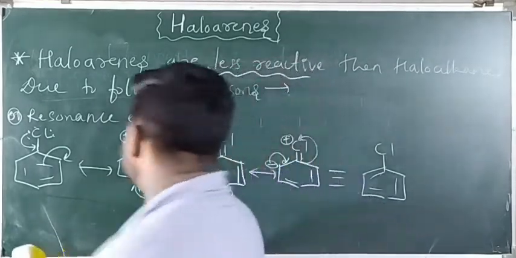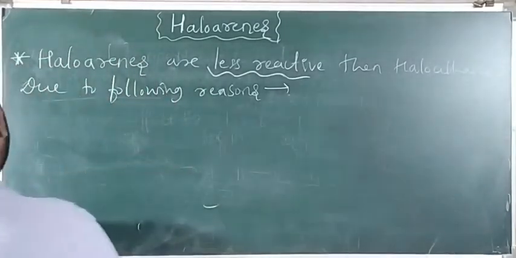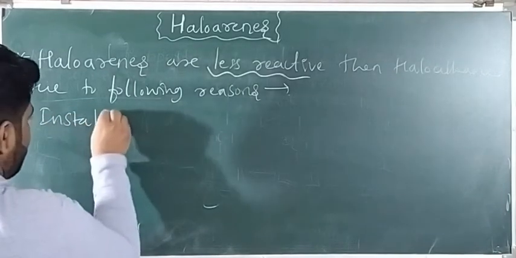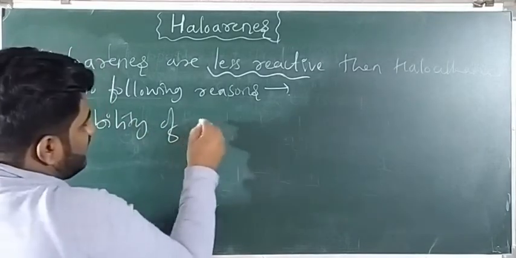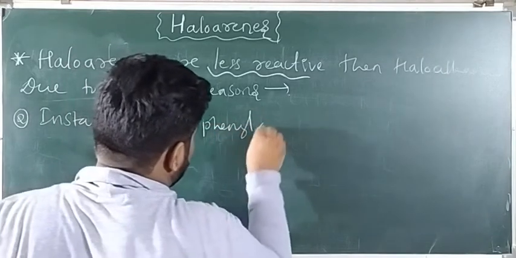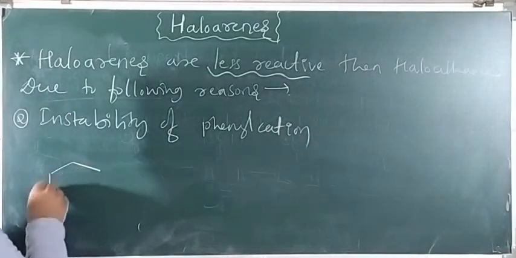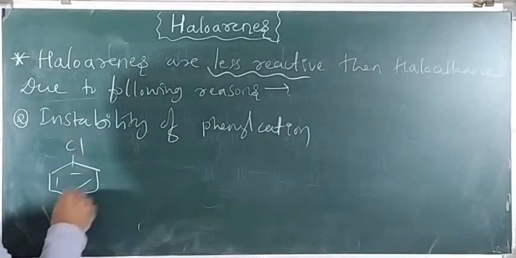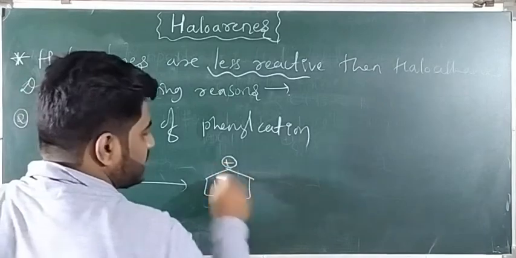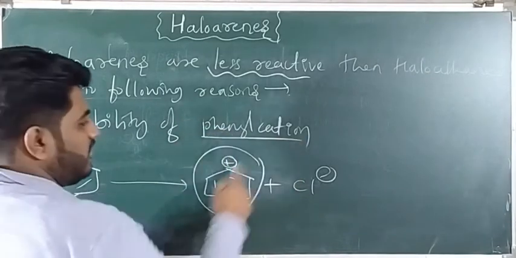Second point, instability of the phenyl cation. Instability of the cation. Phenyl cation, right? Yes, better. In a nucleophilic substitution reaction, when this haloarene, meaning chlorobenzene, bromobenzene, whatever, loses the halogen, you are getting a positive charge on the benzene and Cl minus. So this is called the phenyl cation.